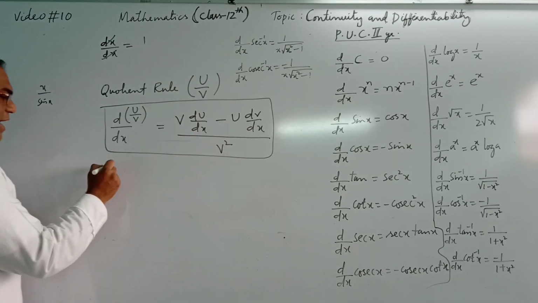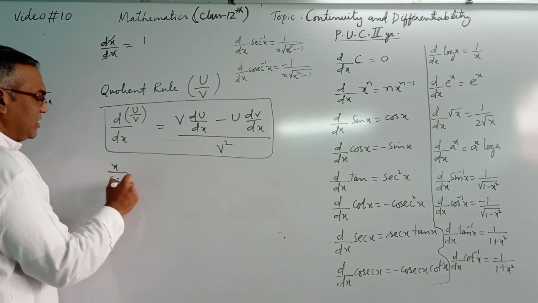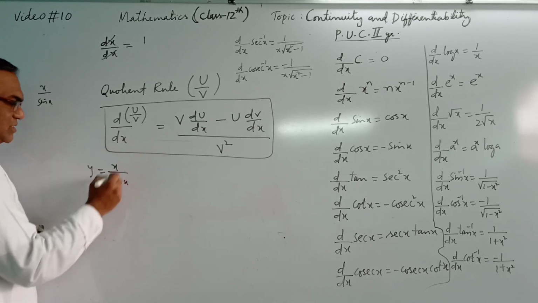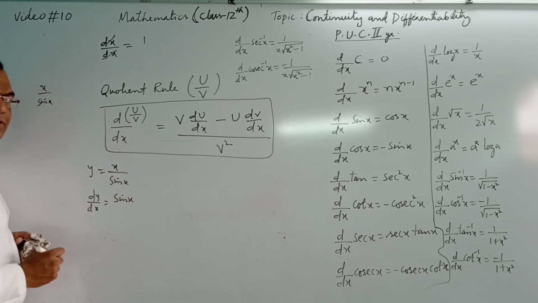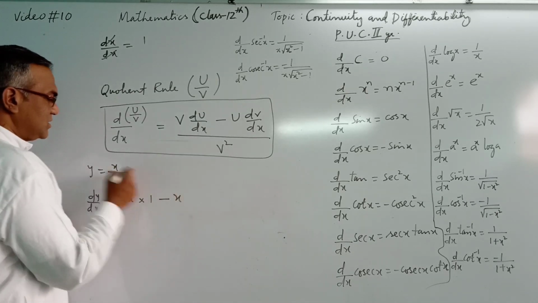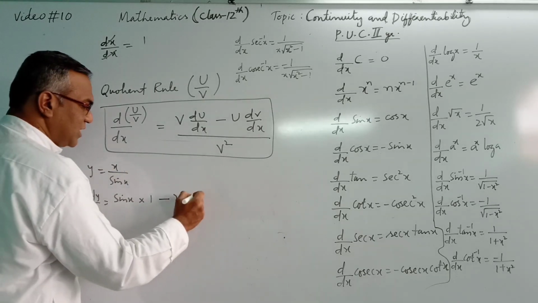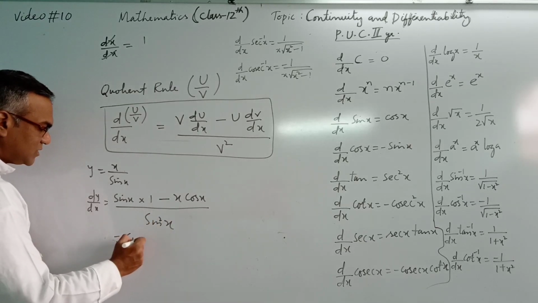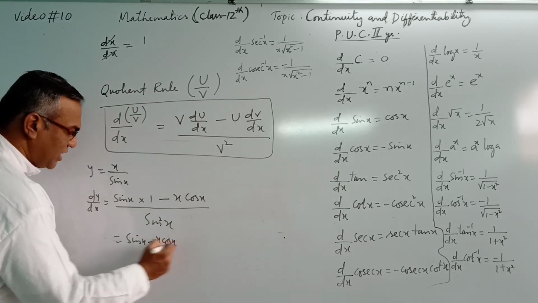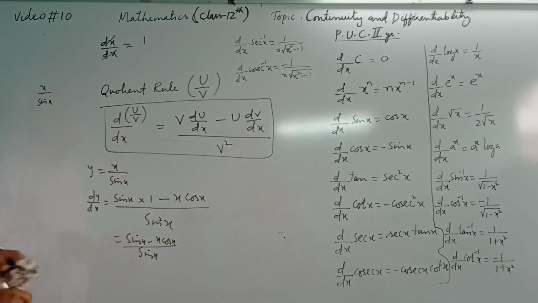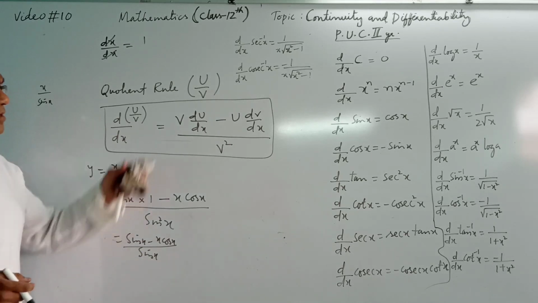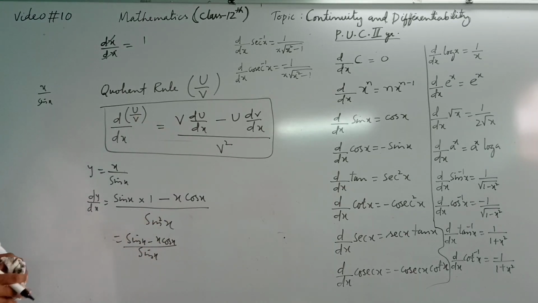For example, I showed you x by sin x. If you want to find the differentiation, this is the given function. So differentiation will be denominator as it is into differentiation of numerator, differentiation of x is 1, minus numerator as it is, differentiation of denominator, sin x differentiation is cos x, divided by denominator square. So that will be sin x minus x cos x divided by sin squared x. This will be the answer. If we can simplify more, we will do, otherwise we leave it. This is called u by v rule.